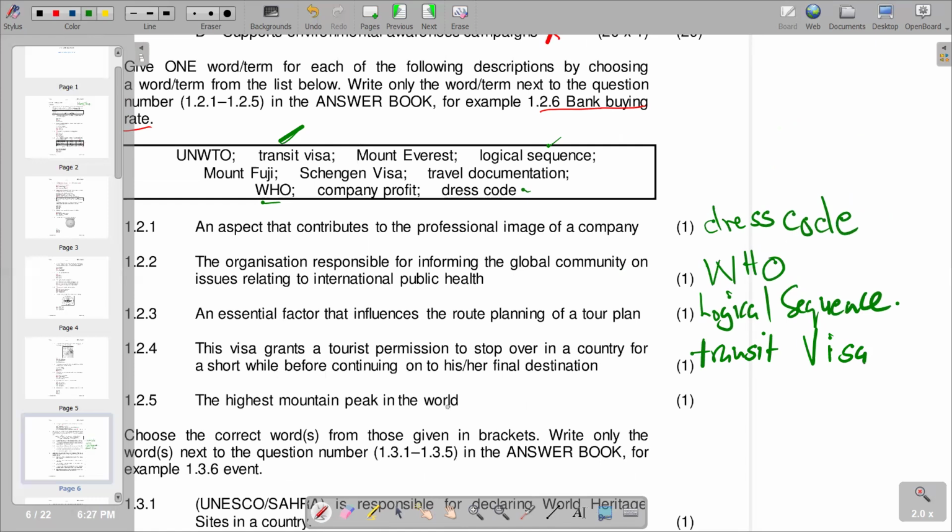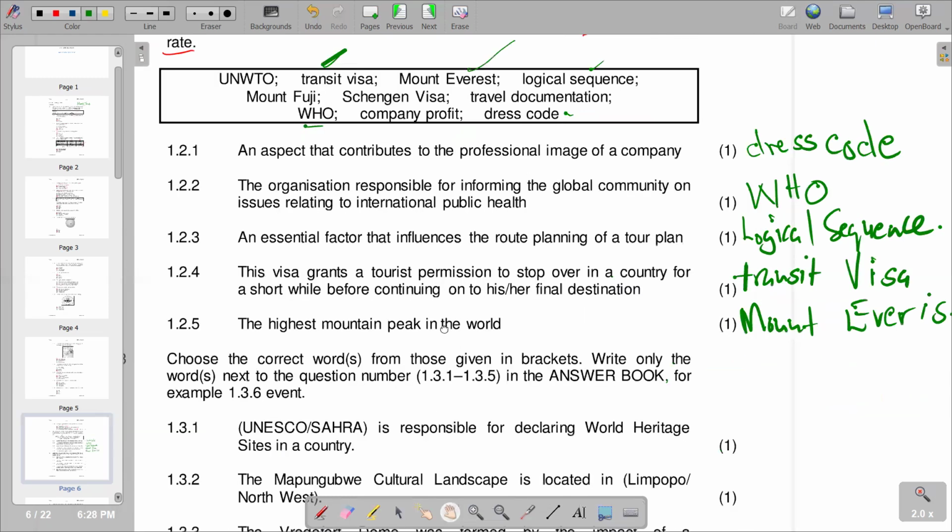Which one is the highest mountain in the world? The peak is the highest point on that mountain. We go to the responses given, and we know that this is Mount Everest. So this is what we have on this part of the question.